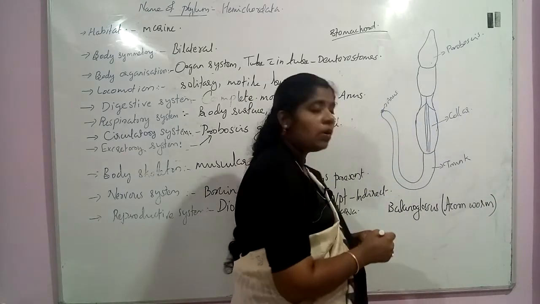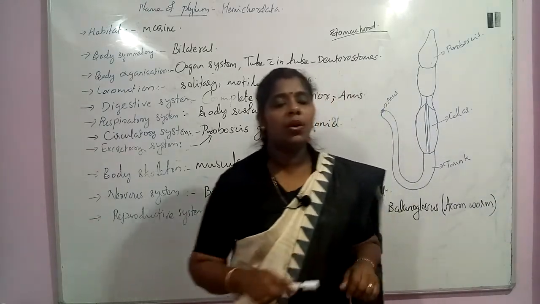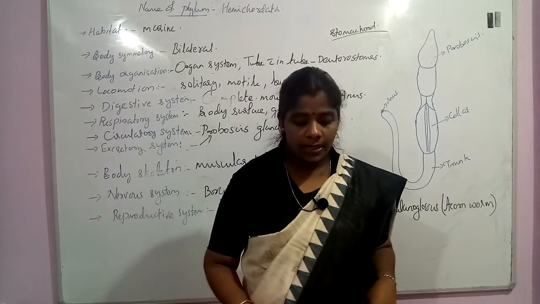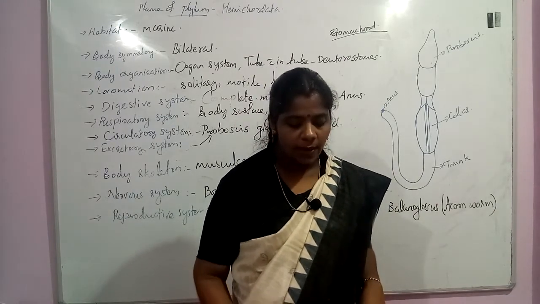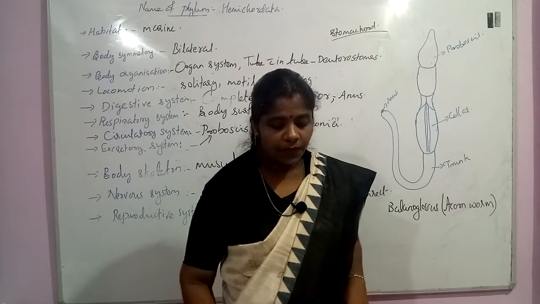Balanoglossus is also called a cornworm. Similarly, Saccoglossus is also an example of Hemichordata.